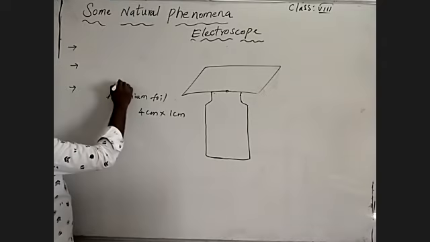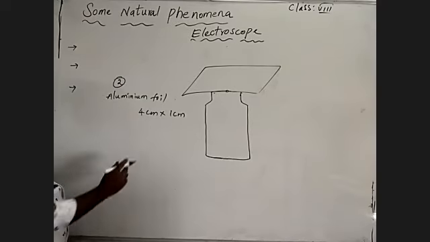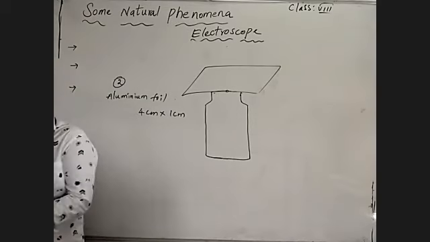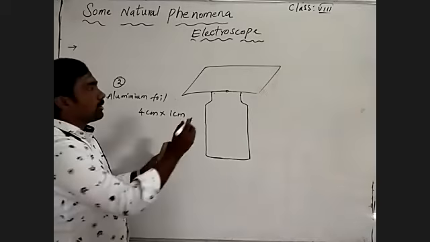We are making two pieces with dimensions of 4 centimeter and 1 centimeter. See what I am saying here.